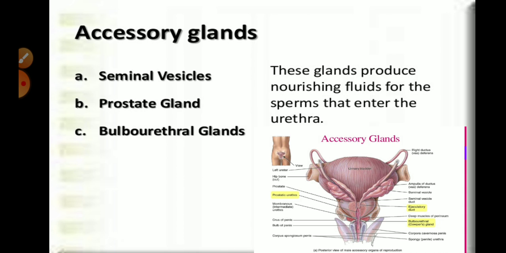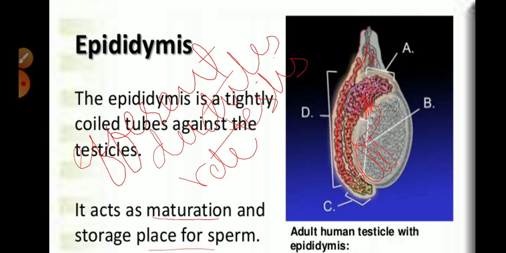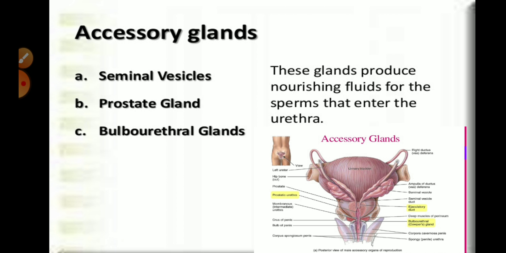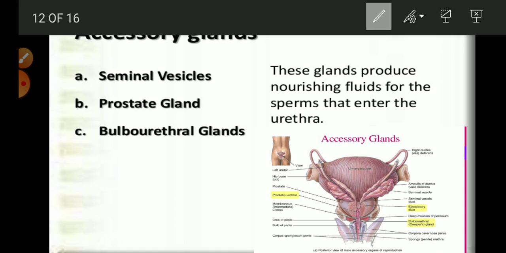Now we will see some glands which play a very important role in the production as well as the maturation of the sperms. Number one is the seminal vesicles. This is the vas deferens which comes from both of the testes and moves around.